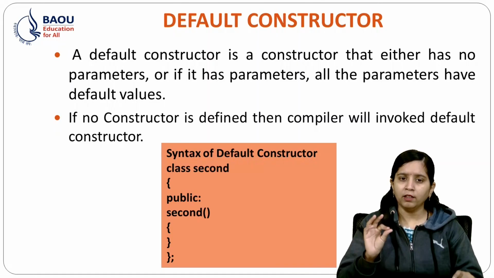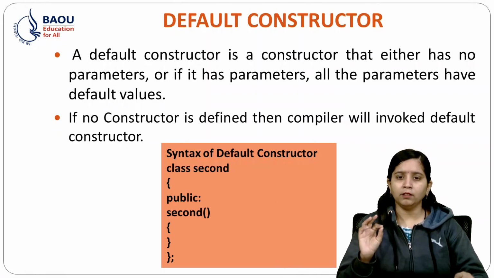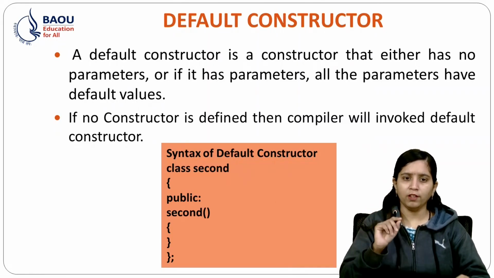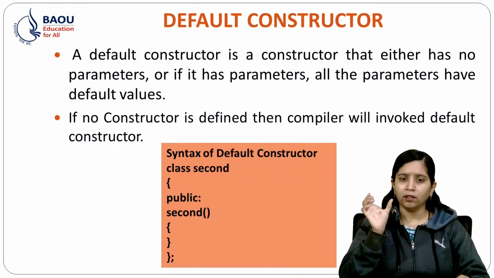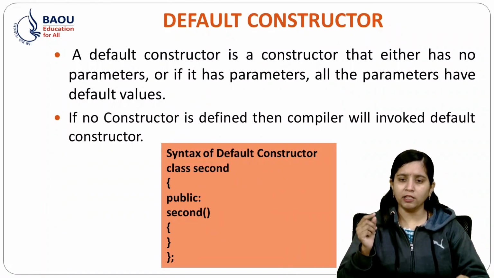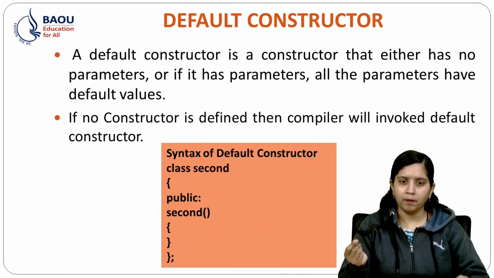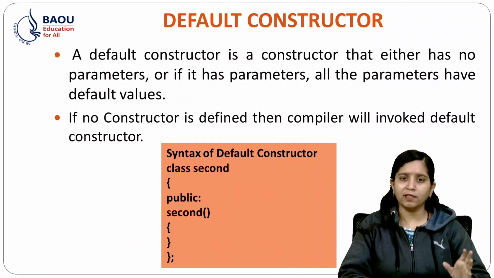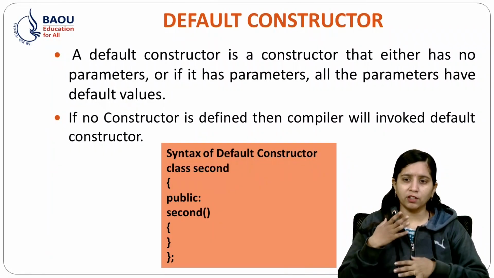So how will we declare our default constructor? First is class, then the second is my class name. In the public specifier I have declared the second, then the parenthesis operator, and after that the body of my constructor. Now let's see a simple example of a default constructor so that you can come to know how a default constructor works.